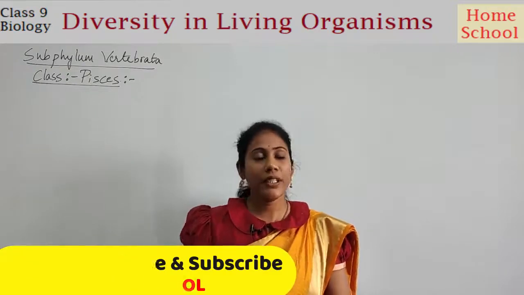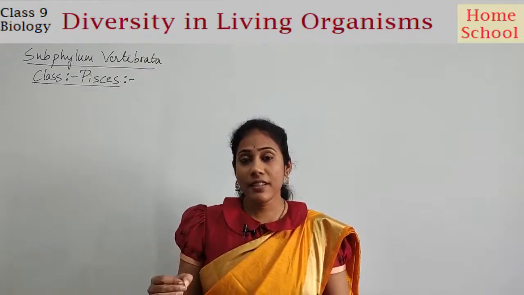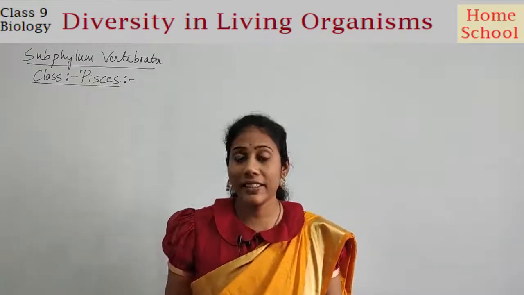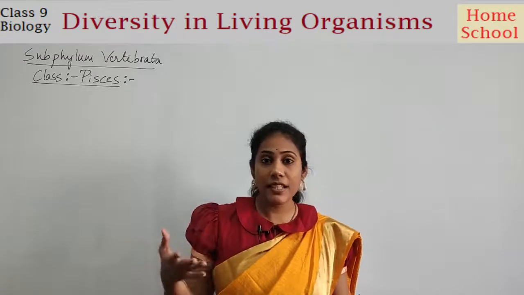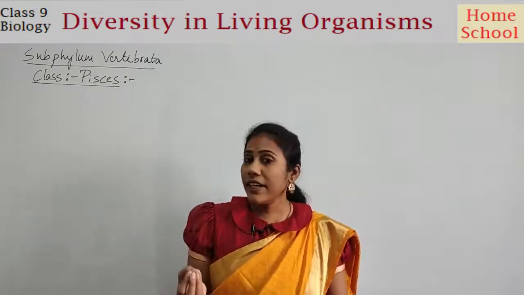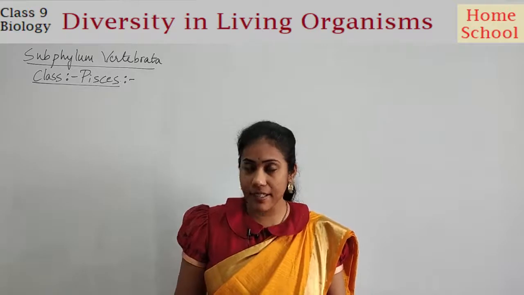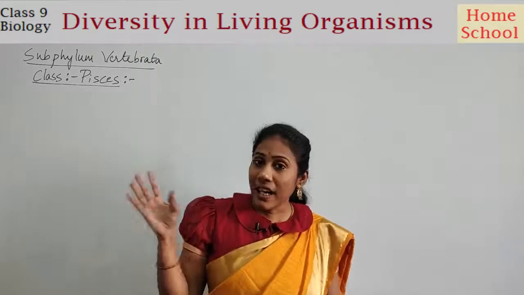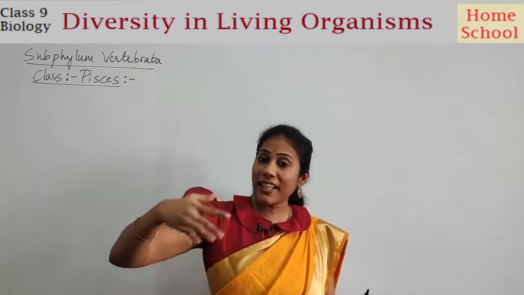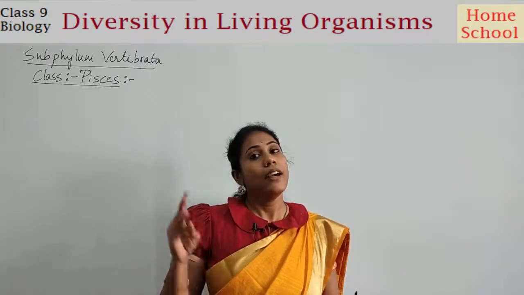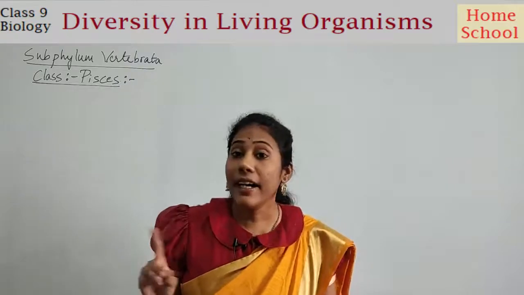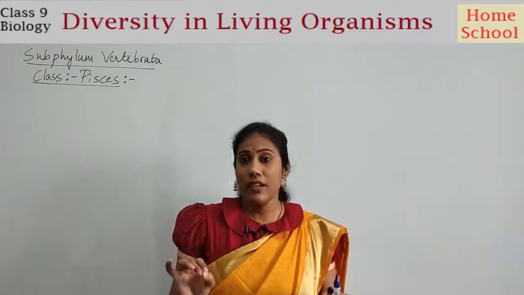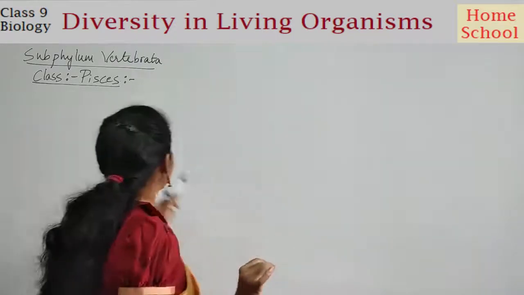So in our previous video, we have discussed everything about chordates. So when do you call an organism a chordate, and what are the main characteristics of chordates? Chordates are divided into two categories. What are they? Protochordata and vertebrata. Our vertebrates are divided into 5 classes: Pisces, amphibia, reptilia, aves and mammals. So we are with the first class under vertebrata, that is Pisces.